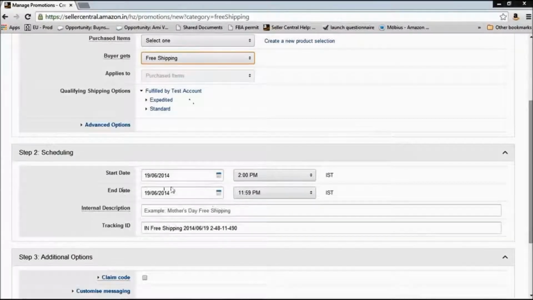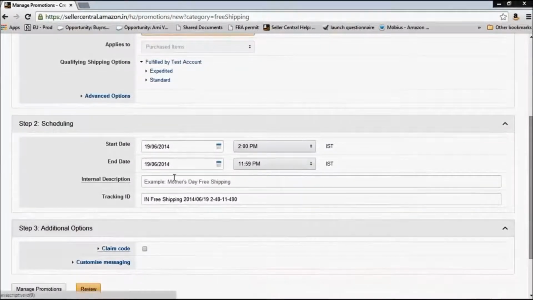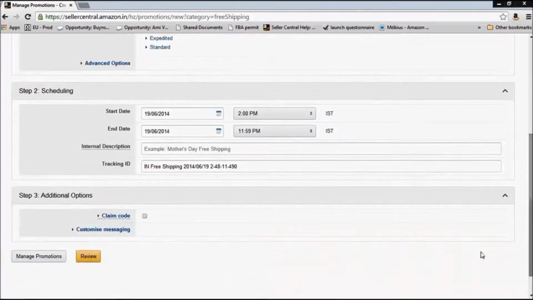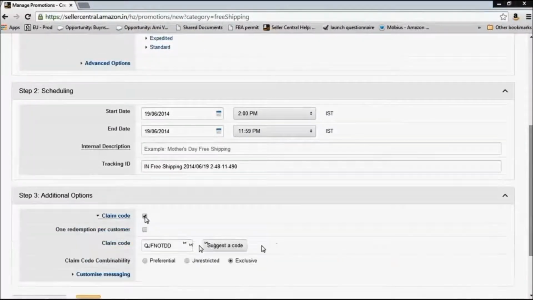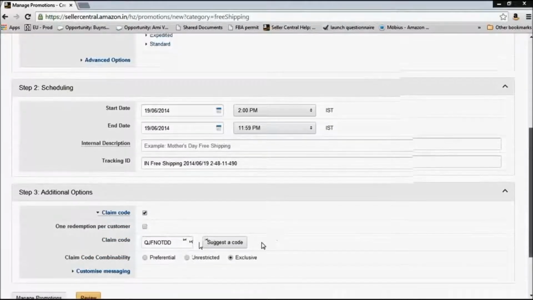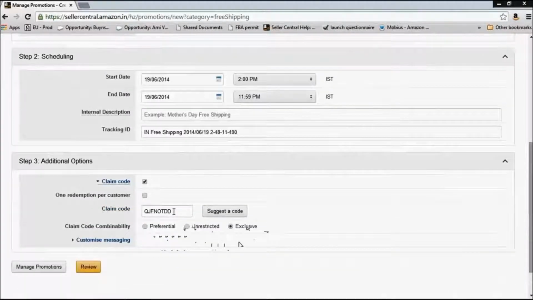You can also schedule it accordingly. What is the start date, end date, the time as well within which you want to run this promotion. You can give it a name. For example, if you're doing it for a particular occasion like a Mother's Day or a Father's Day, you can give it a name like that. Now, this additional option is also there. You can also have a claim code. So this is the claim code that you can use for your marketing purposes.